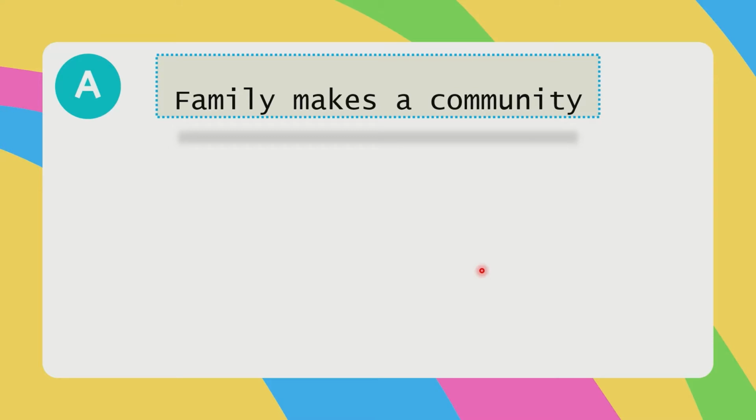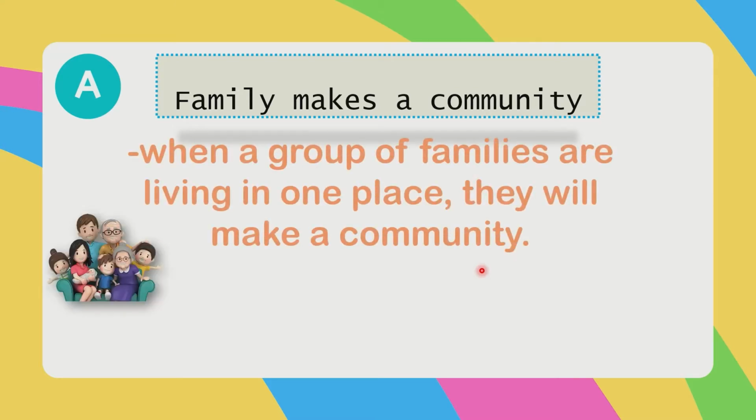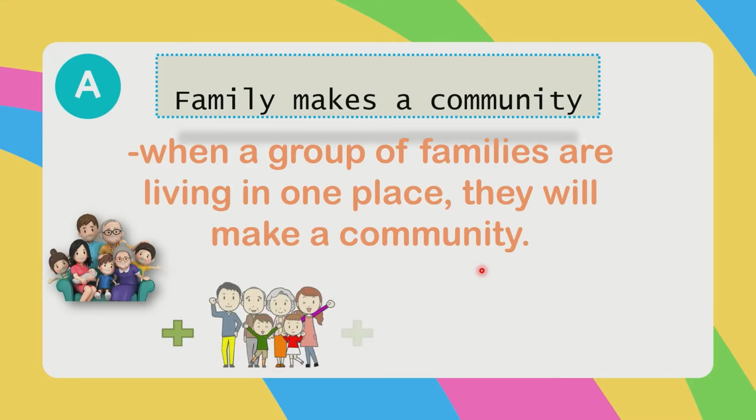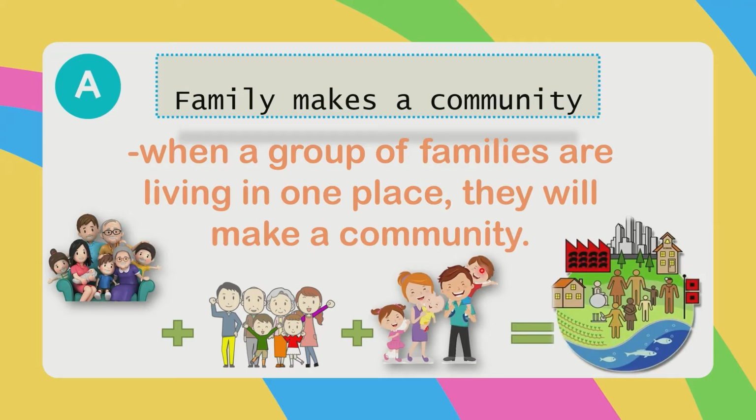But how? Because when a group of families are living in one place, they will make a community.